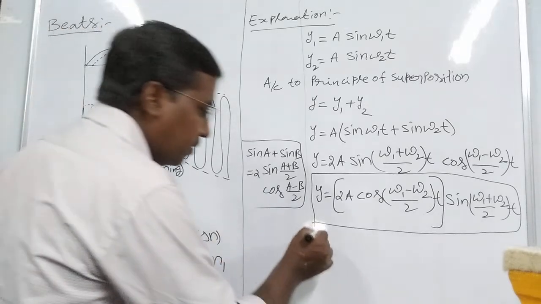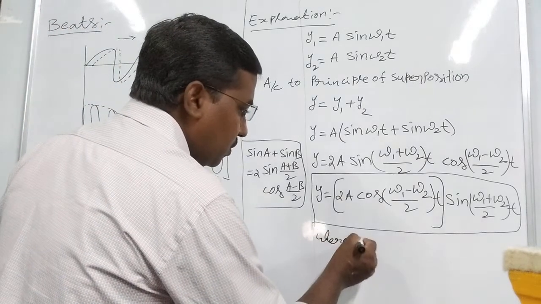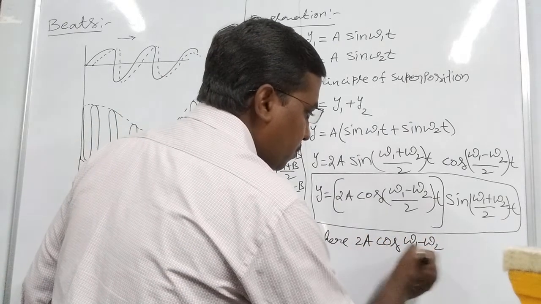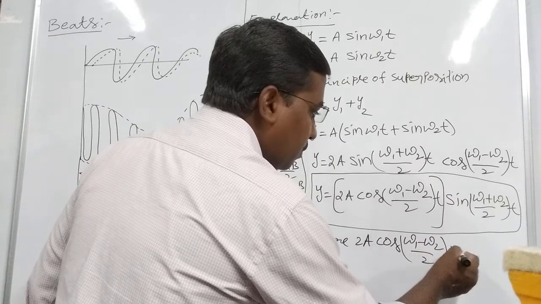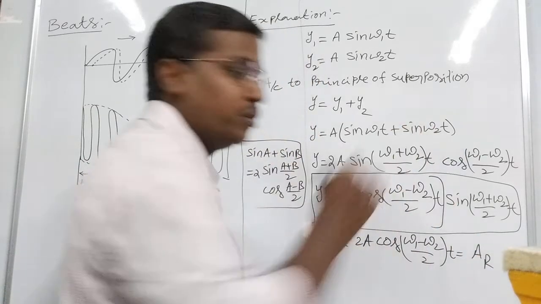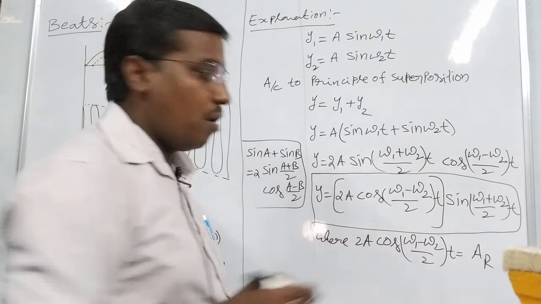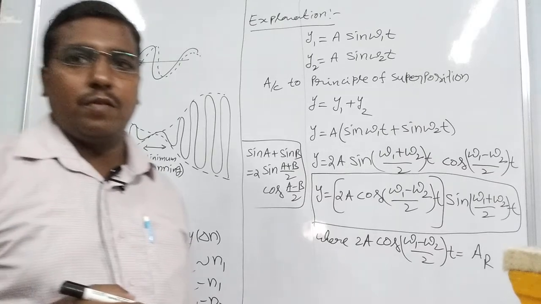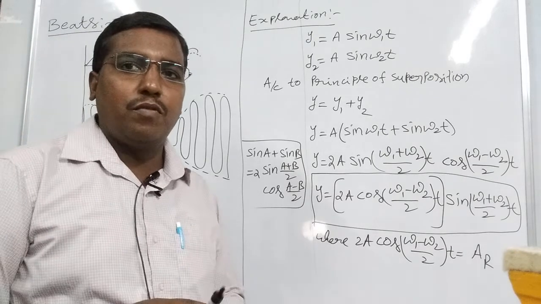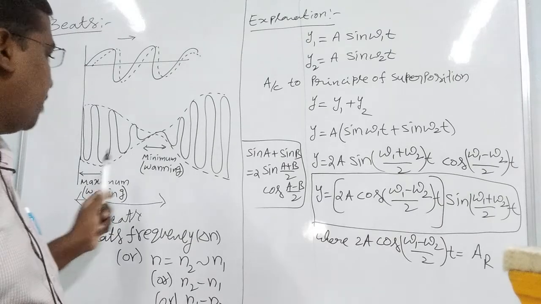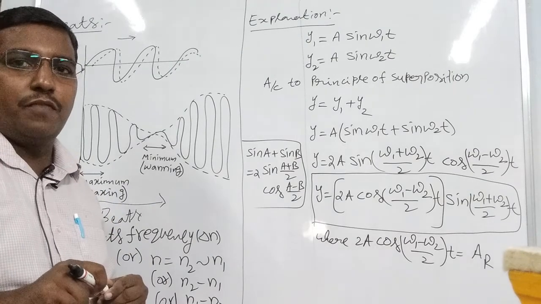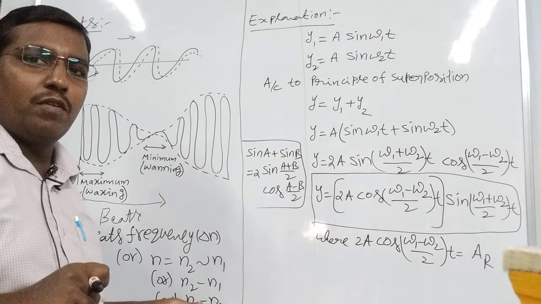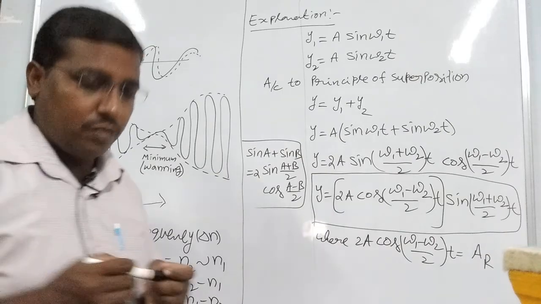Here 2a cos of (omega 1 minus omega 2) by 2 into t gives the resultant amplitude. AR means maximum or resultant amplitude. By using this formula, we find the maximum and minimum intensity of the sound note frequency. That is simple: n equals n2 minus n1, or we get n1 minus n2. This is shown in the next video.